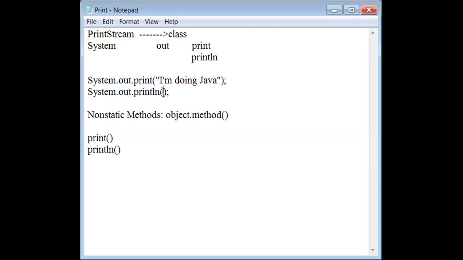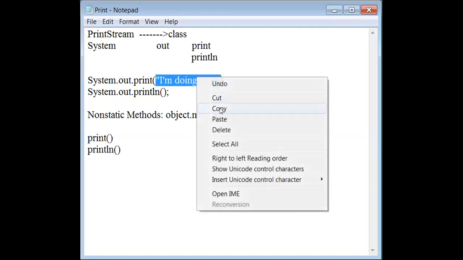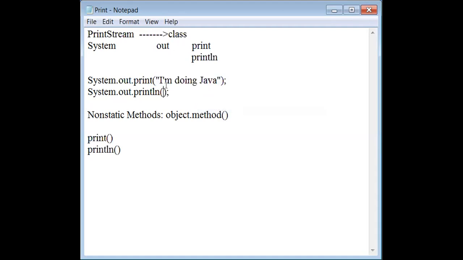Now the same code I can write here also like this. A slight difference is there between them. Later on I will discuss. But before that, important things are there.